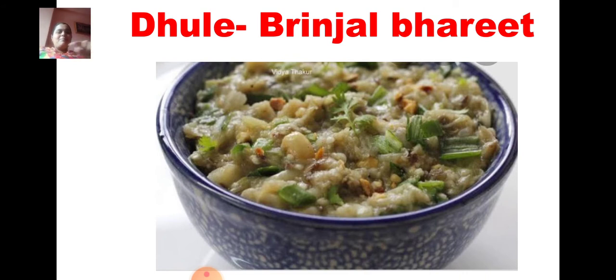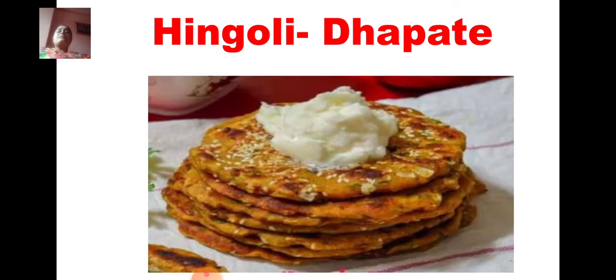Okay, and I hope many of the students also must be liking it. Your mother also must be preparing it at home. So in Dhule, the famous food item is brinjal bharit. Okay. Next one is Hingoli. Hingoli, again the famous food item is dhapate. We saw in the last video, this is made of jawar. It is being served with curd, or with butter, or with ghee. Okay, so in Hingoli, dhapate is the famous food item.